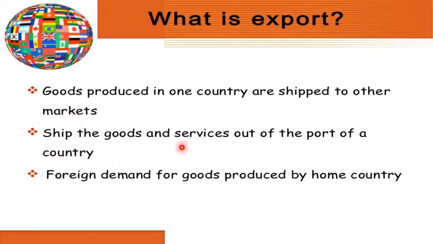It is the shipment of goods and services out of the port of a country, to meet foreign demand for goods produced by the home country. So exports are the things which are made in one country but are sold or sent out to another country. Why does this happen? For earning purposes.